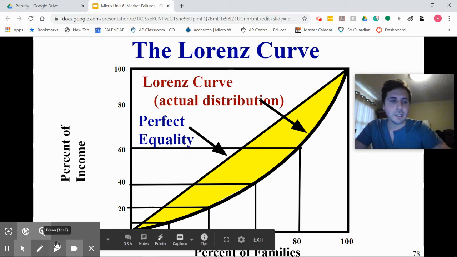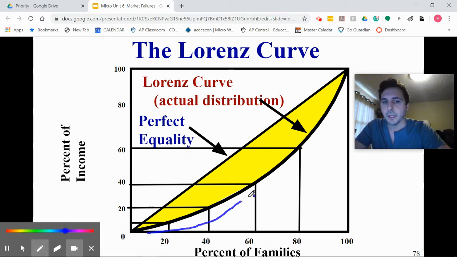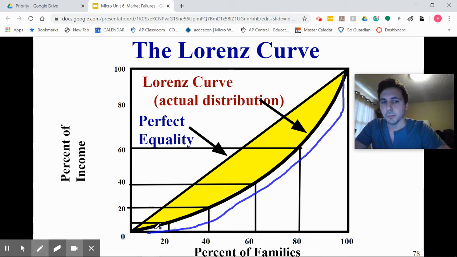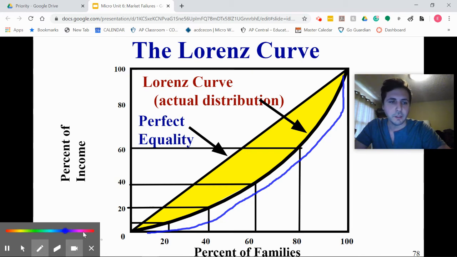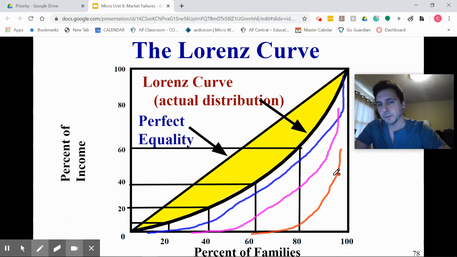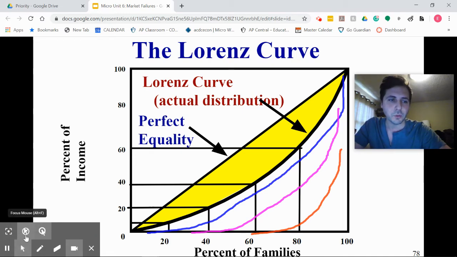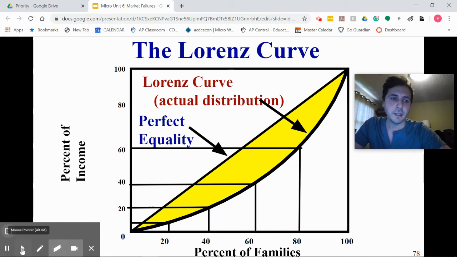The larger this gets, right? As we get more unequal, this keeps rising. So blue is more unequal than yellow. Pink is even more unequal than that. Orange is even more unequal than that, right? So the further this is to the right, the less equal distribution of income we have. So that's your Lorenz curve.